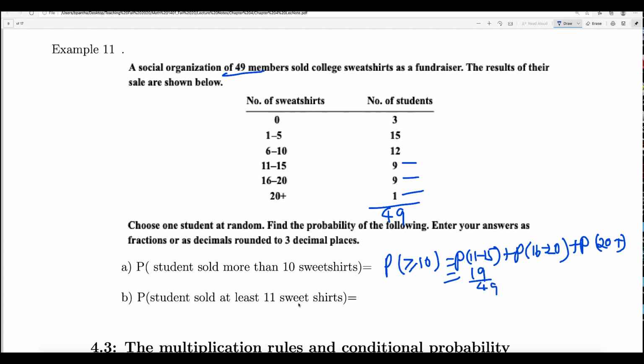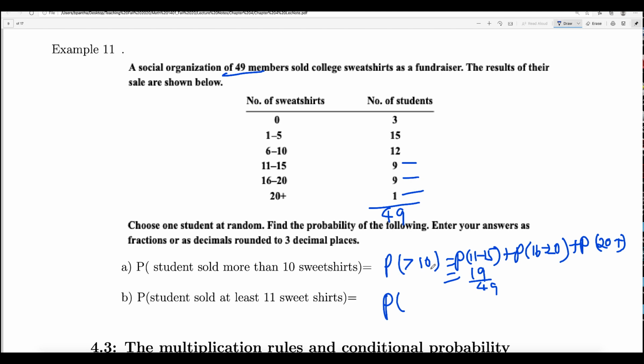Students who sold at least 11. At least 11 means the same thing, right? Basically at least 11 means 11 or more. By the way, let me correct that, because you do not count 10 in the first one.